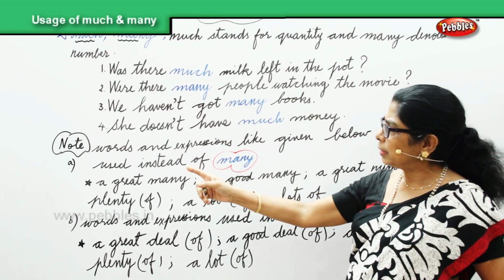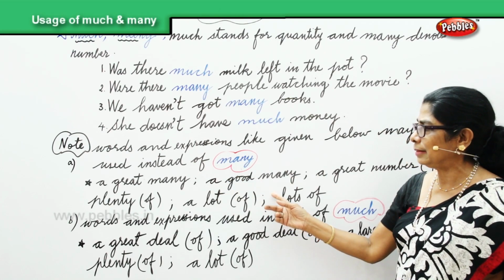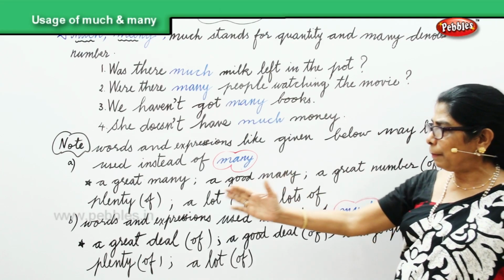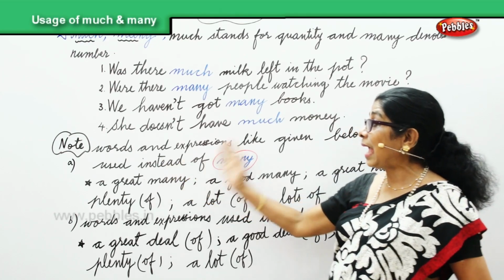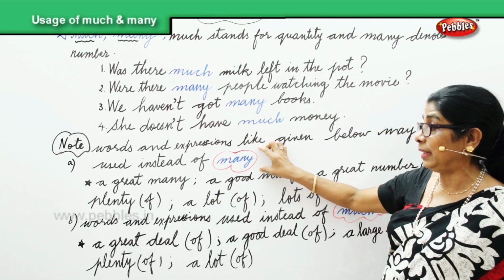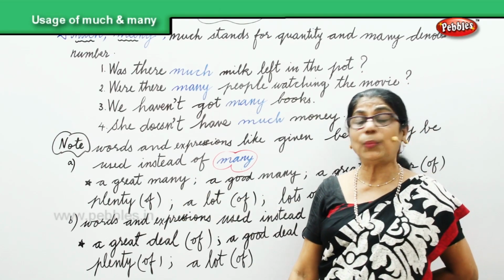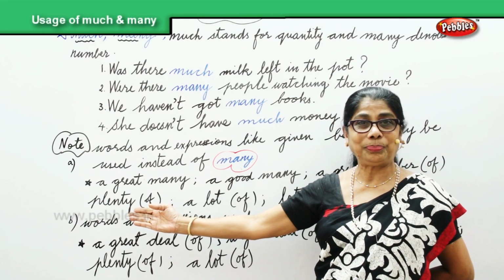What we need to note here is words and expressions like these: a great many, a good many, a great number, plenty, a lot of, lots of can be used instead of many. Instead of saying many people came to the wedding, we can say a great many people attended the wedding.